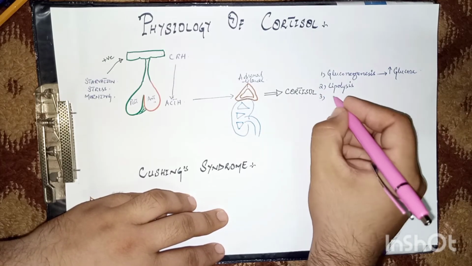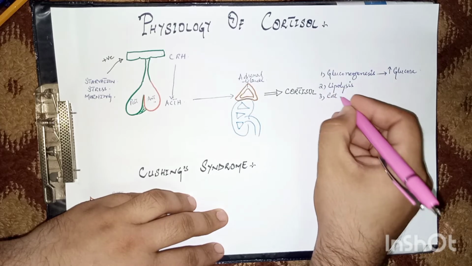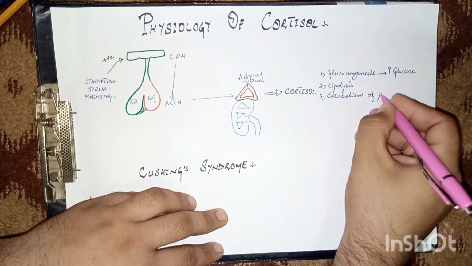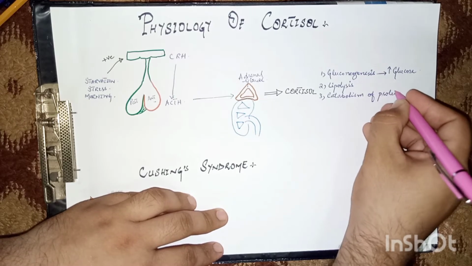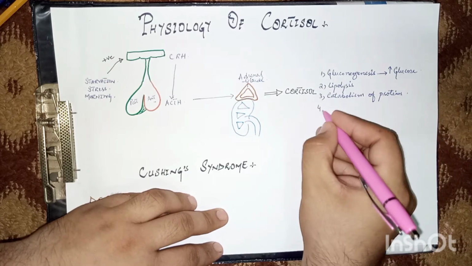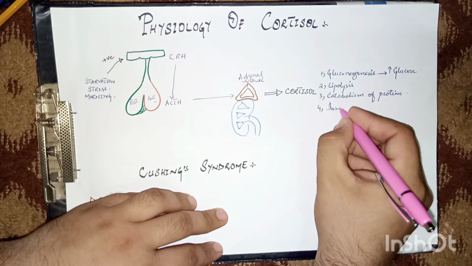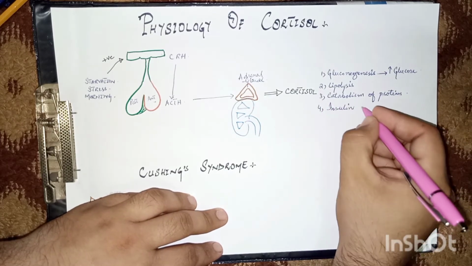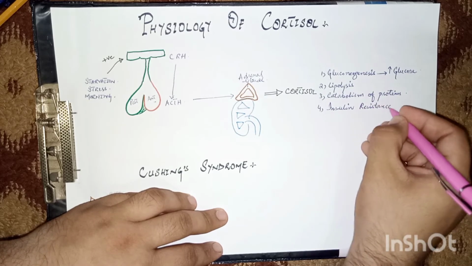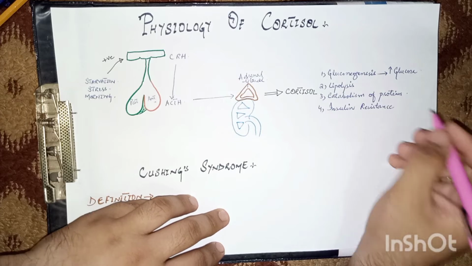The third important function is catabolism of protein. Catabolism means catabolism of collagen and other proteins, which means the breakdown of proteins, or proteolysis. And the fourth important function is insulin resistance. This cortisol causes insulin resistance, and this insulin resistance also increases blood glucose levels.